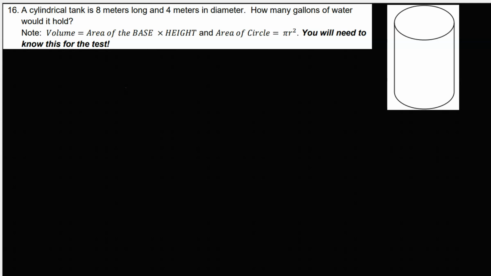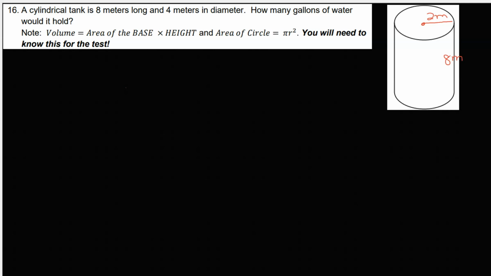This is a unit conversion problem that has to do with volume. All right, so a cylinder here has a diameter of 4, and diameter of 4 means the radius is 2 meters. Okay, and we need the radius because we need to find a volume. And then the height is 8 meters.